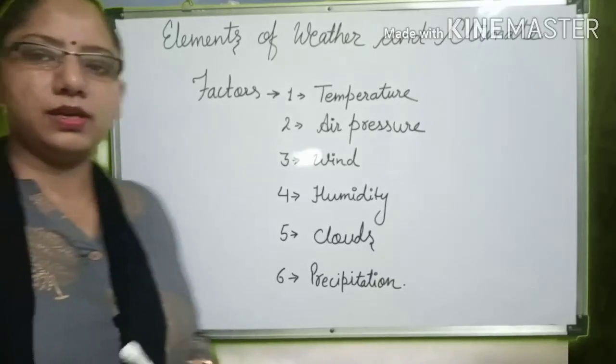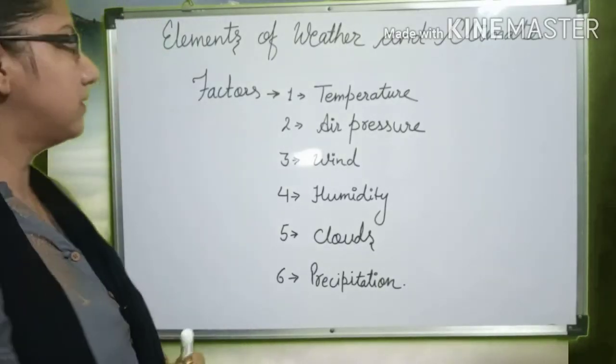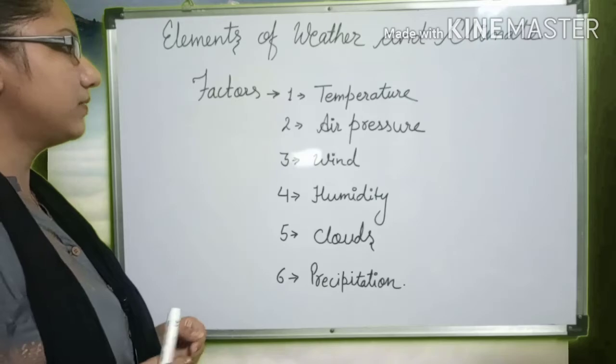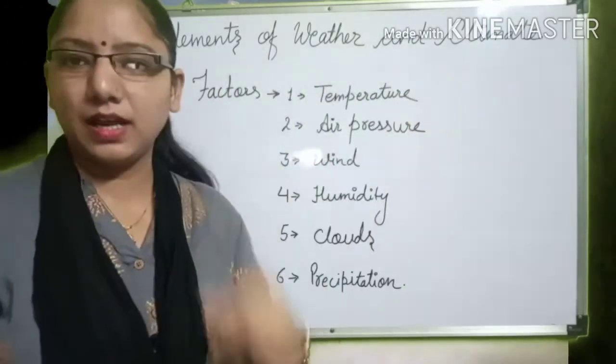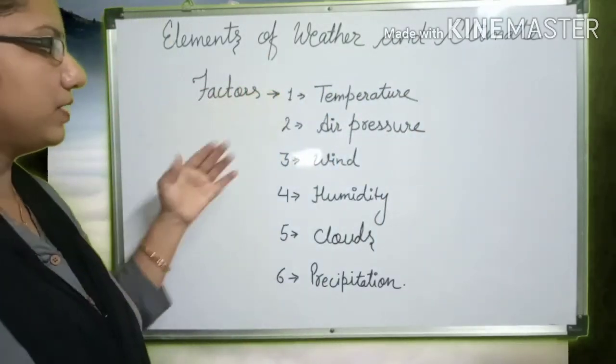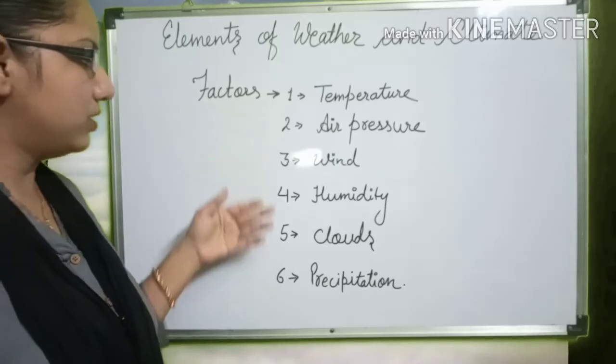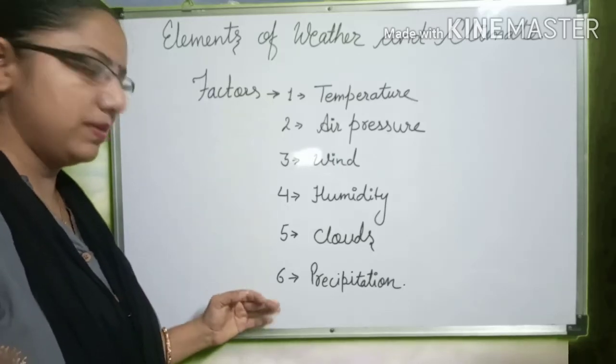So students, there are total six elements which affect our weather and climate. These are the temperature, air pressure, wind, humidity, clouds, and precipitation.